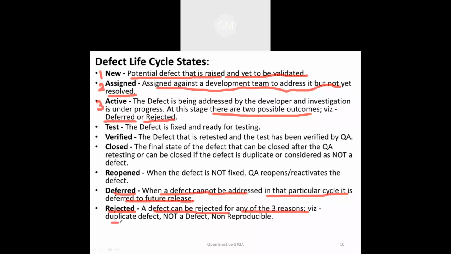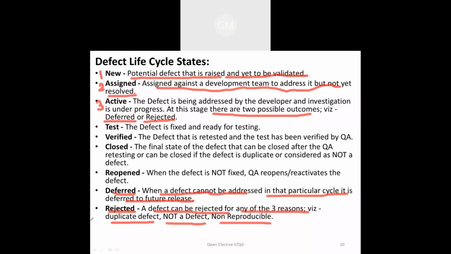Out of that, the first one is that the defect is a duplicate, or it is not a defect at all. It may be an error or bug. Or the third one is a non-reproducible output. At that time we can choose the phase as rejected.